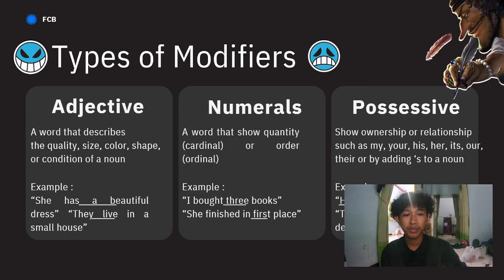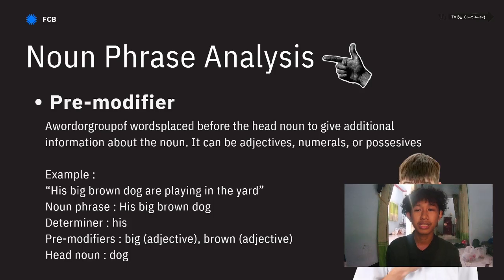I give another example. Example: the phone is yours. It shows that this phone is not mine, it's not his, but it's yours. It defines the possessive, the ownership of this phone.